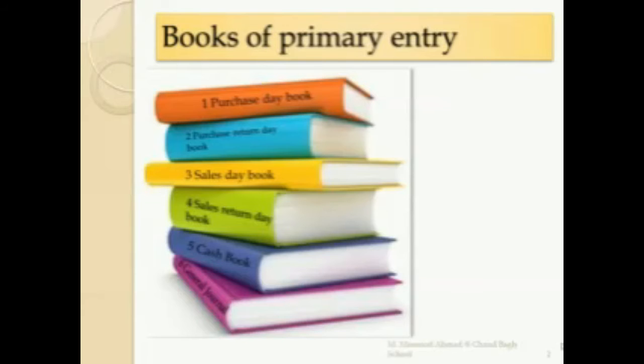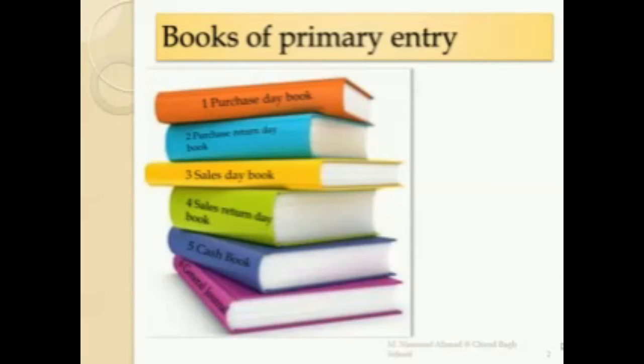For example, when a business purchases some inventory or stock on credit, the bookkeeper will record it in the purchase day book. And in case the purchases are returned by the business, the bookkeeper will use the purchase return day book.